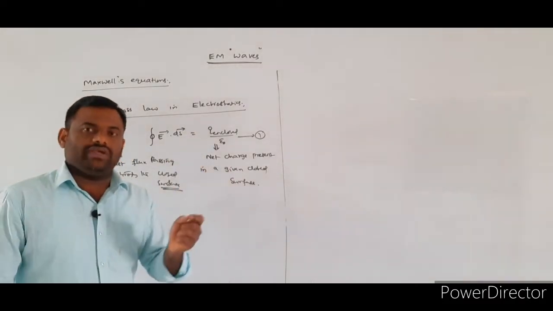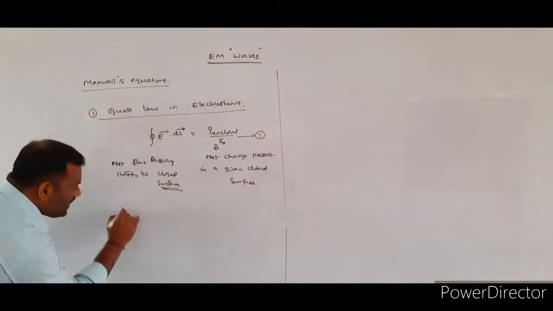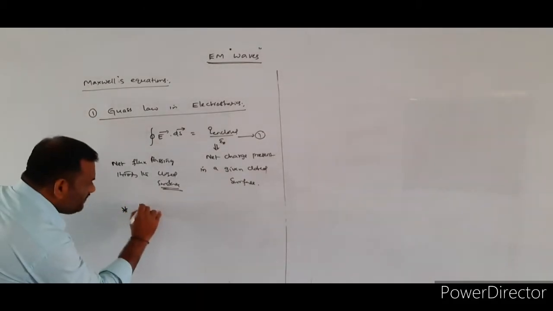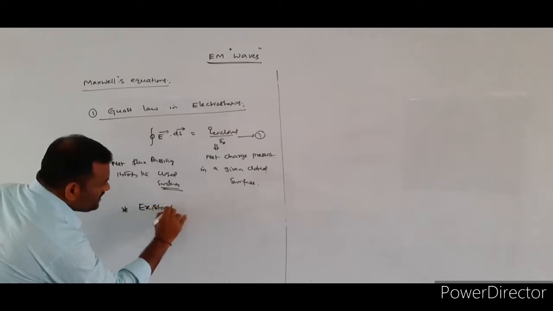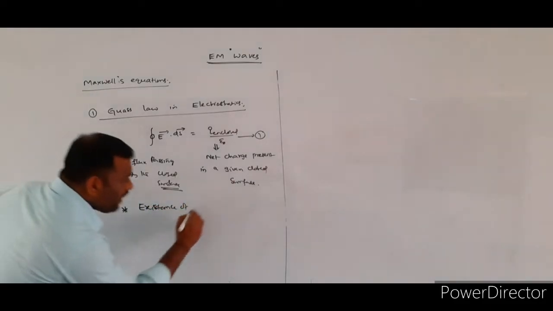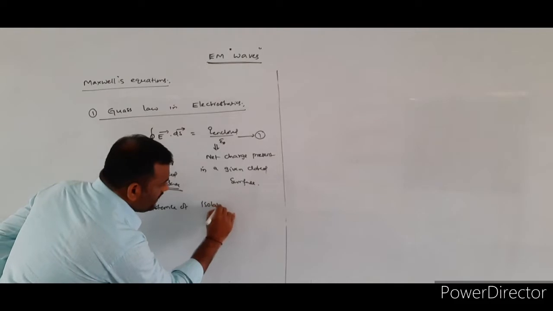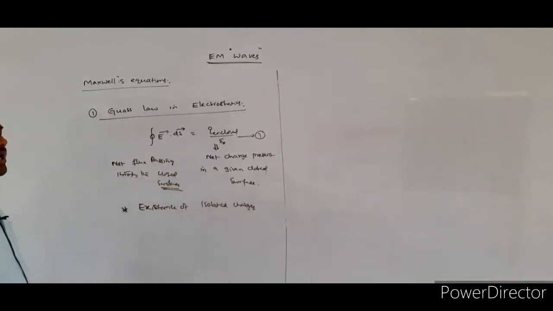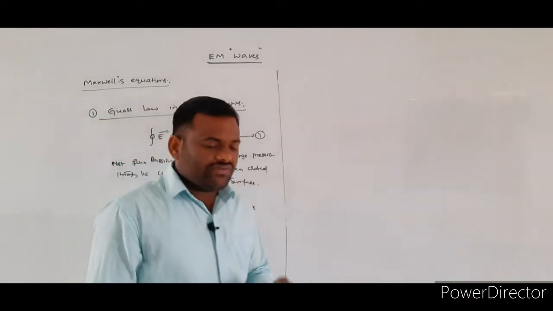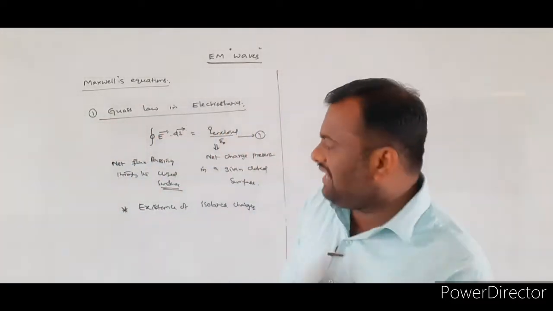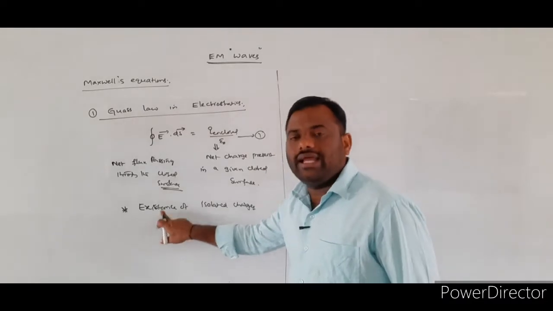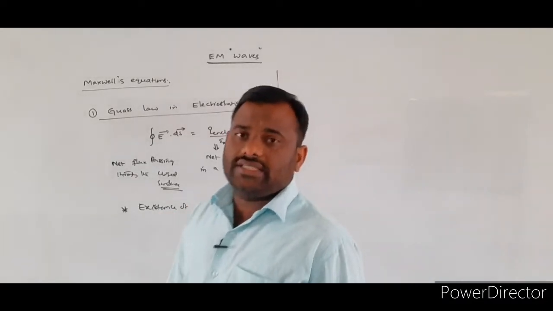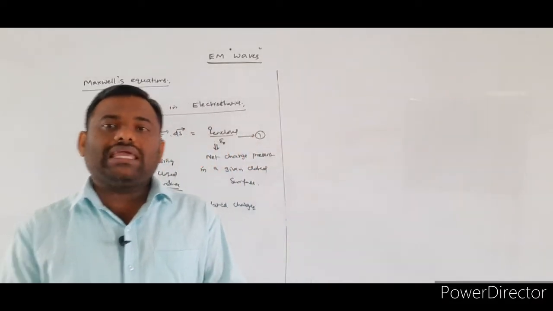So this is about the first Maxwell's equation. The first Maxwell's equation gives the existence of isolated electrical charges. It is explaining the existence of the isolated charges. What are the isolated charges? A charge which is separated from the given system.